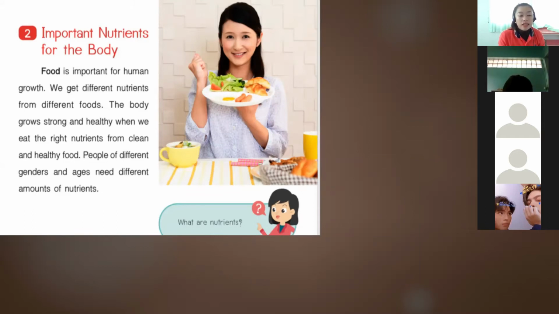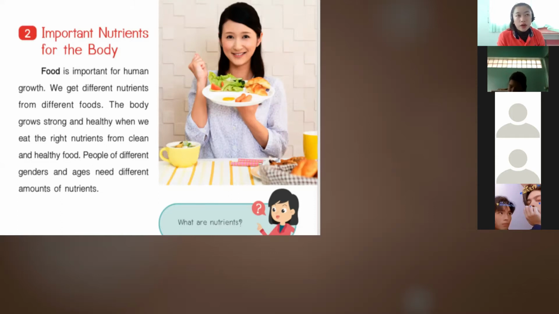Let's stop eating junk foods or unhealthy foods. People have different genders, like male and female, and different ages.